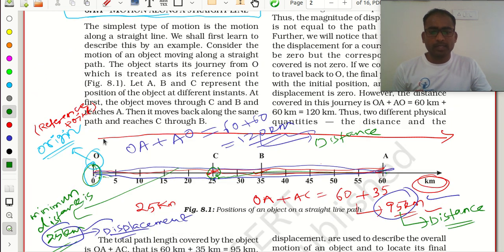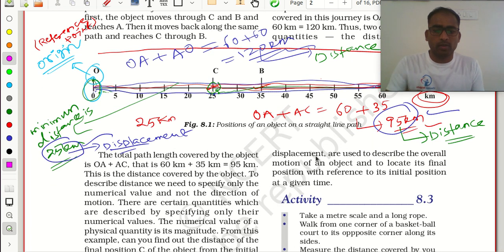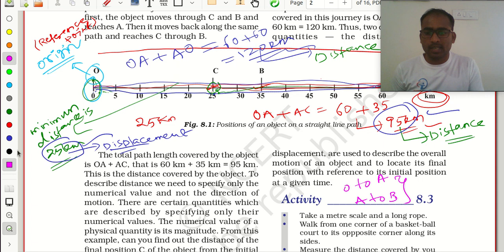Now, we will discuss another example. Suppose I move from O to A, and I will come back from A to B. What is the distance and displacement? Tell me. O to A plus A to B. O to A is 60, and from here 85.